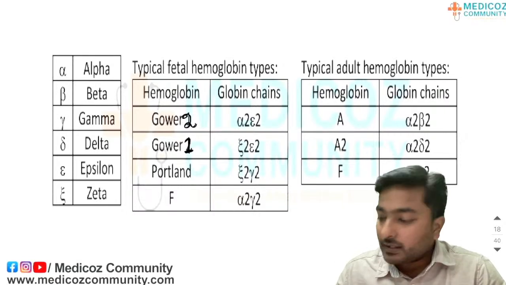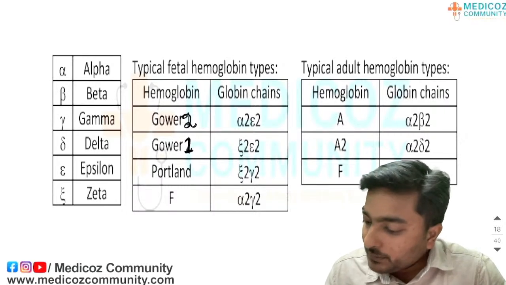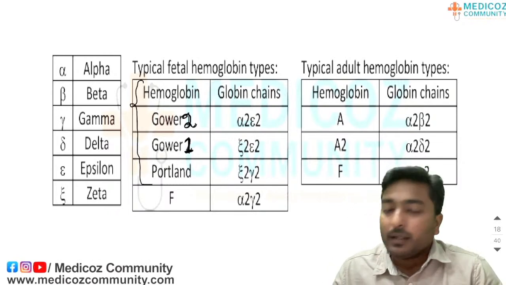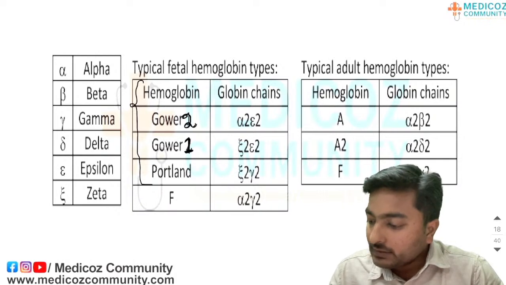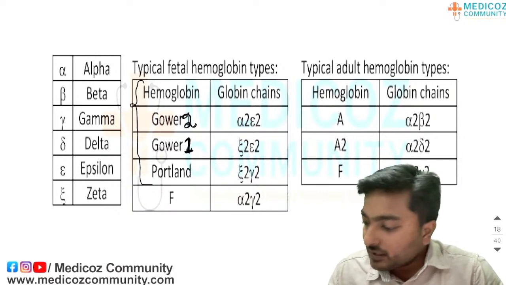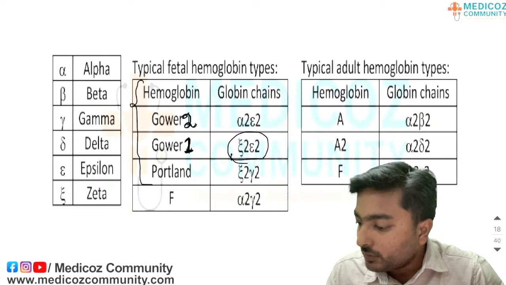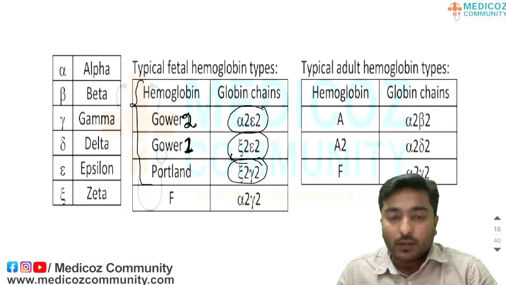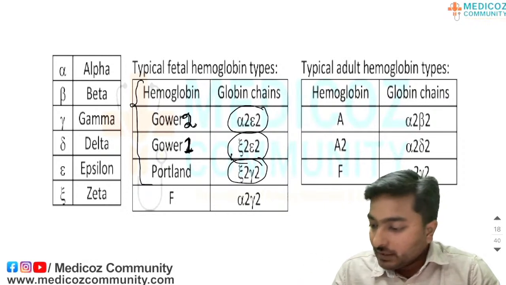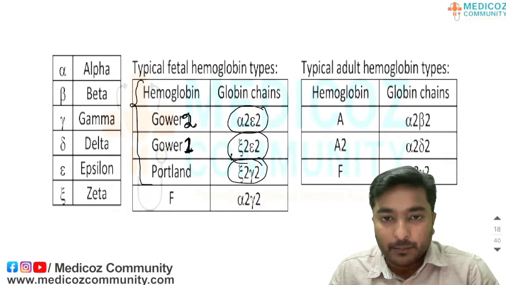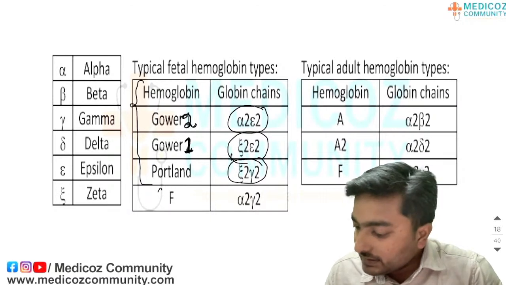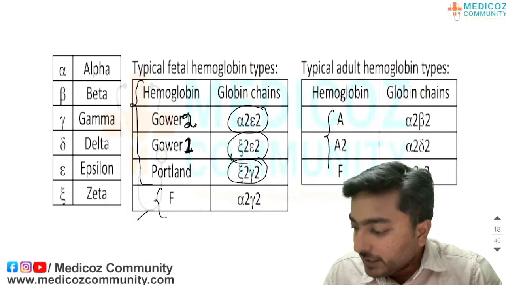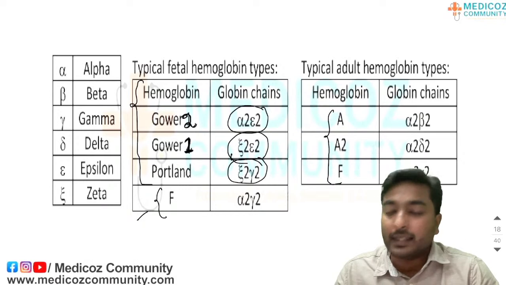So this is the tabular column given here. During the embryonic period, these are the three hemoglobins present: Gower 1, Gower 2 and Portland. These are the globin chains, you have to be careful. They are asking this only. So we need to know what types of globin chains are available in hemoglobin in the embryonic period, fetal period and adult period. This is hemoglobin F found in the fetus, and hemoglobin A, A2 and a very minute amount of F are found in adult hemoglobins.